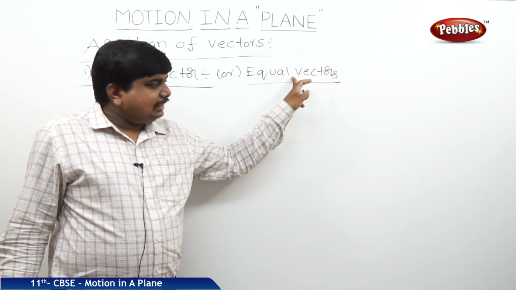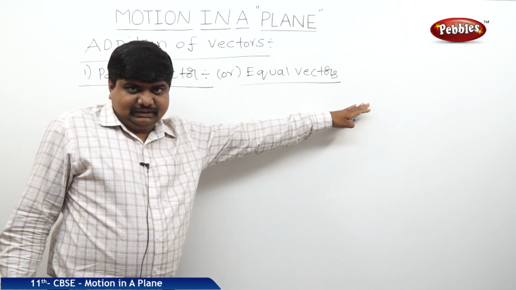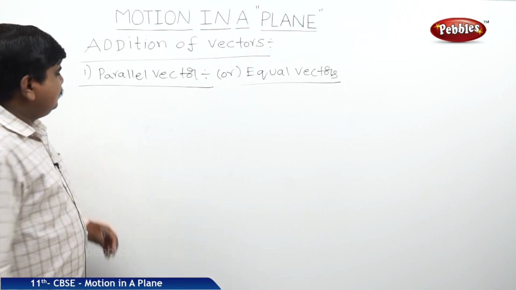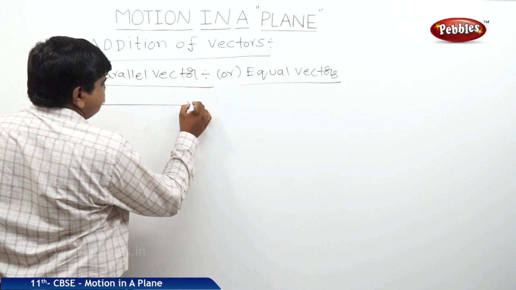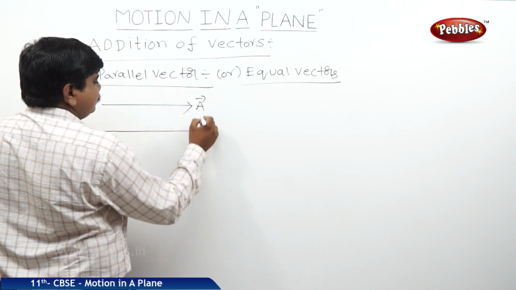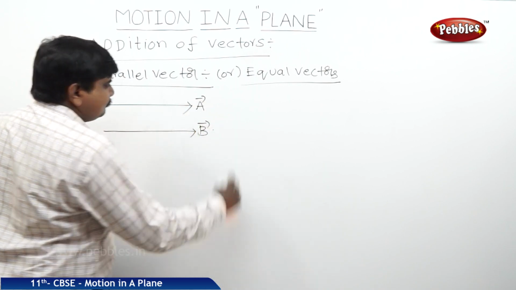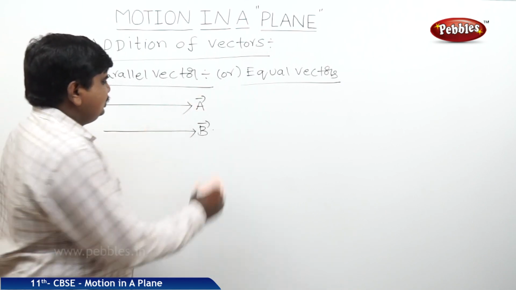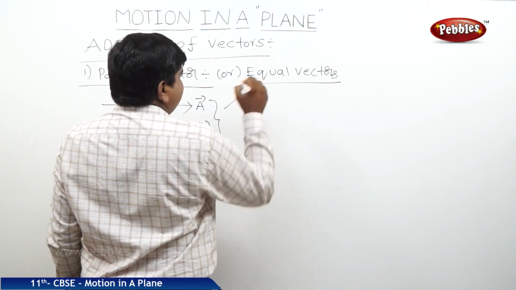Two vectors that are parallel to each other and equal in magnitude are said to be equal vectors. Let us draw two vectors, A bar and B bar. They are parallel as well as equal in magnitude, so these two are under the category of equal vectors.